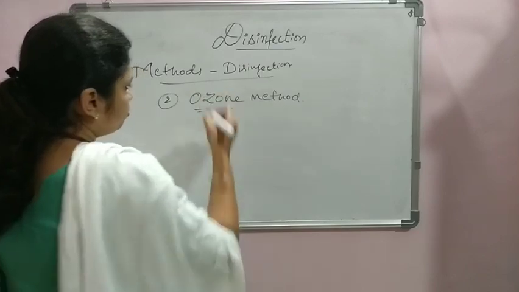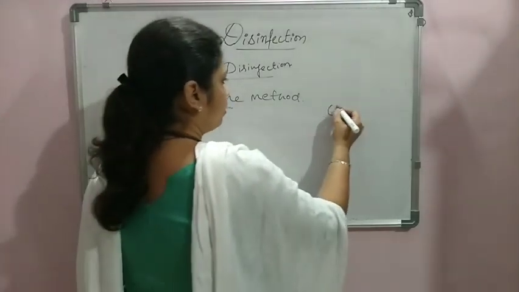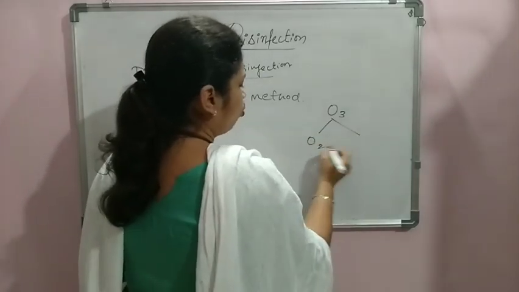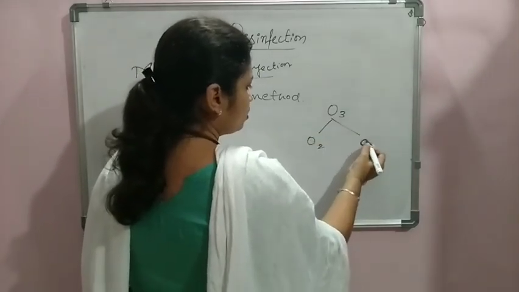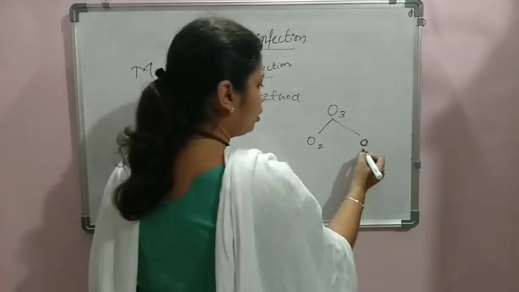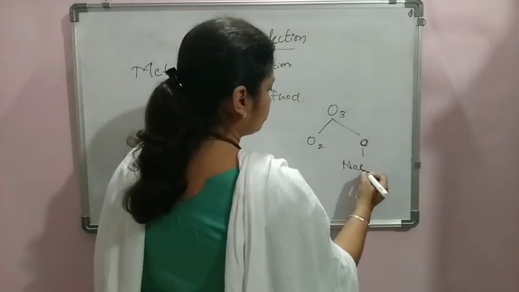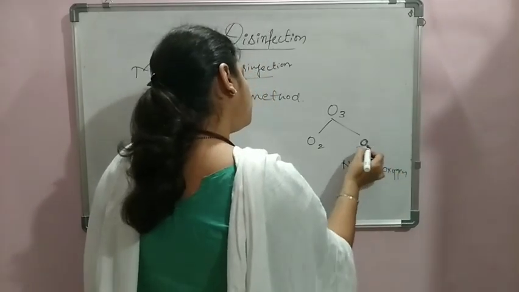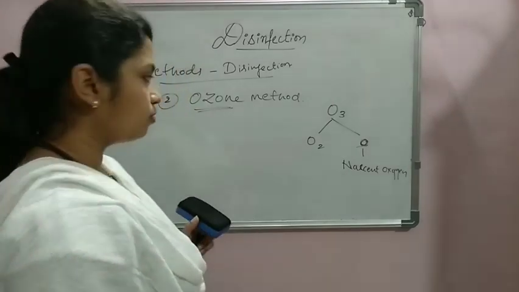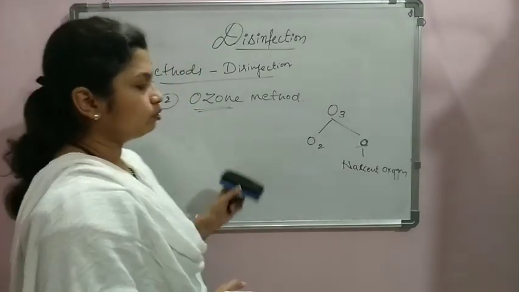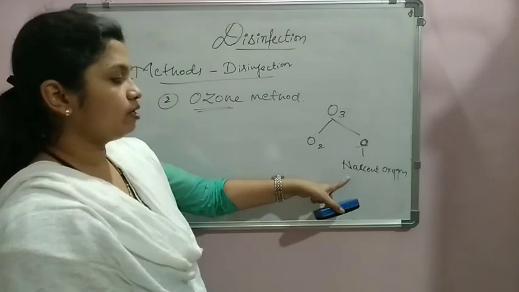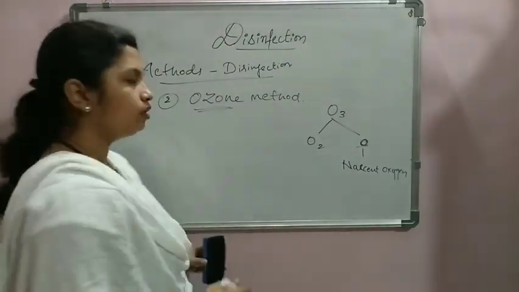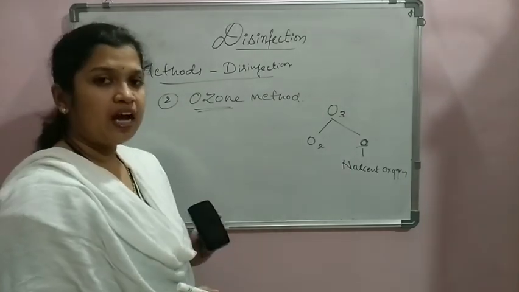The term ozone, we know, is the molecule O3. Whenever we split this into O2 and O, this O is a single atom of oxygen, which we call nascent oxygen. This single oxygen atom has the property of killing bacteria. That is, the process of disinfection can be done by making use of this nascent oxygen. When we produce this nascent oxygen in the water, the disinfection process can be achieved.